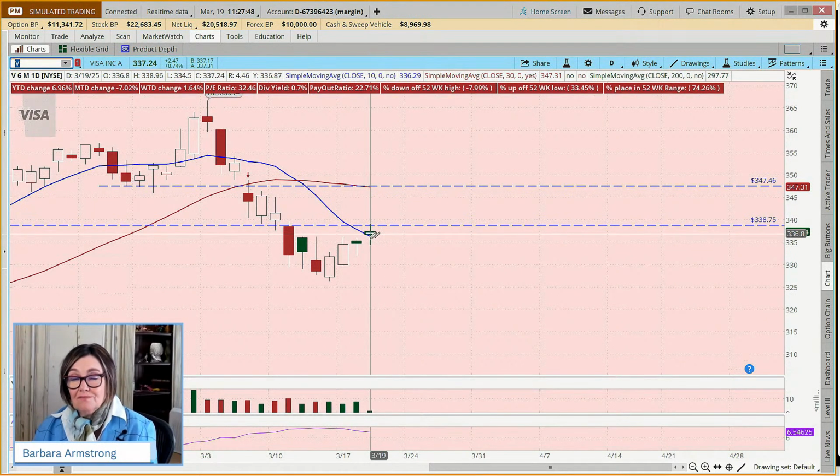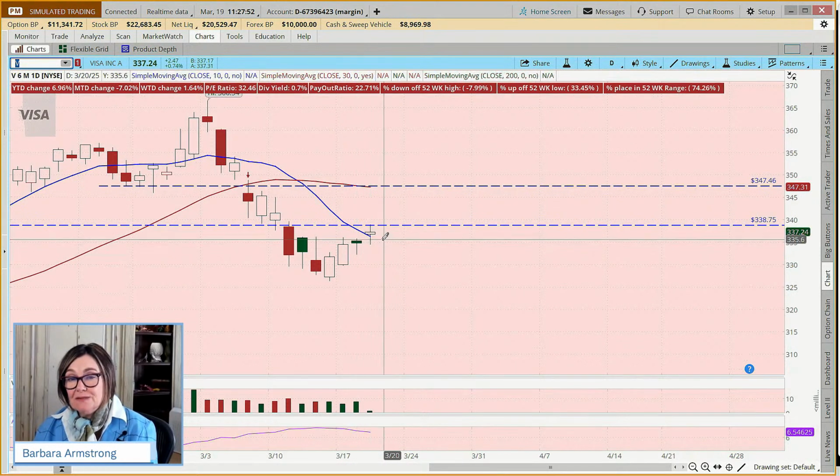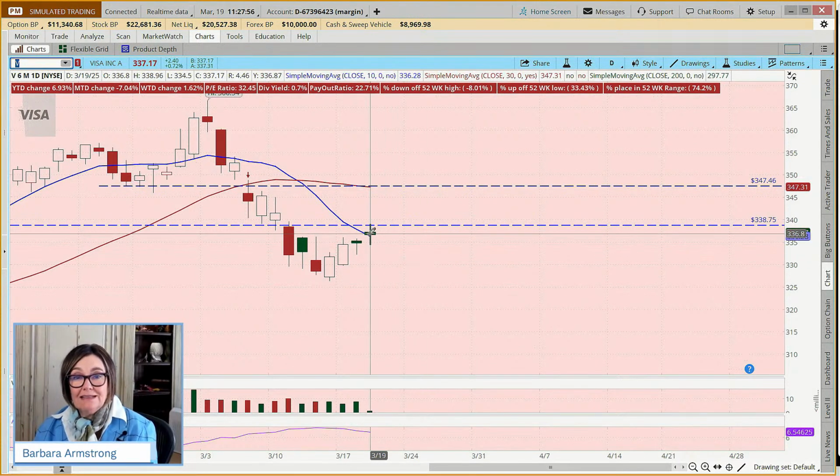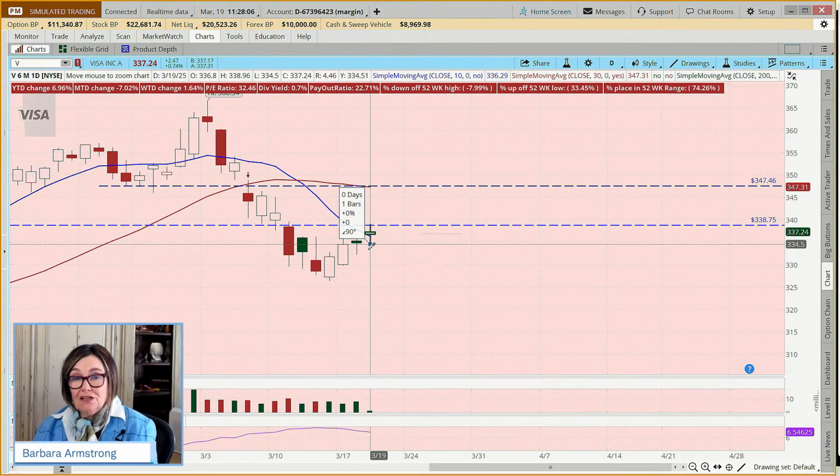Okay, so who knows where it'll be? And you know, the confirmation on this pattern would be if it closes below. So could we say, okay, today's low is 334.50? Could we put an alert in and say, hey, if this starts to pull back, could we buy a long put and do a swing trade?